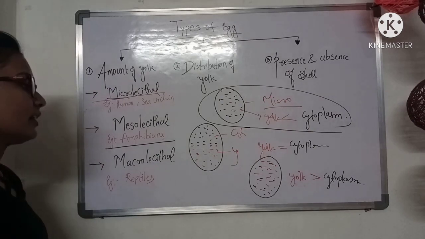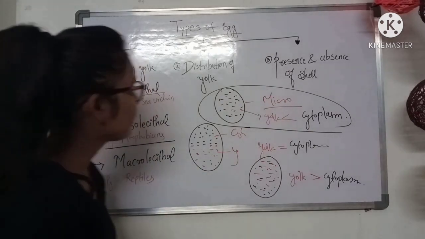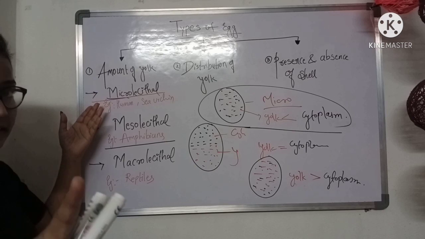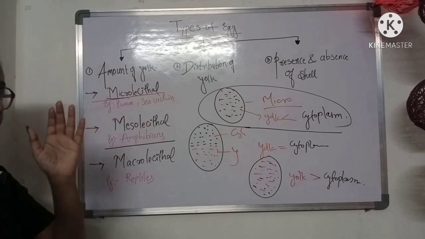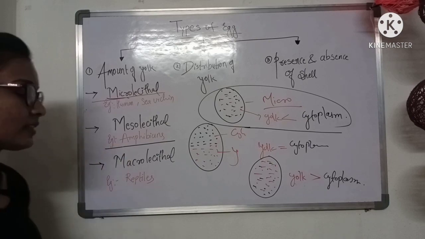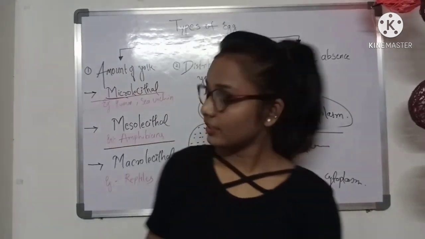Okay, so it is seen in reptiles, right? So microlecythal is seen in human beings, human females and sea urchin. Mesolecythal is seen in amphibians and macrolecythal is seen in the reptiles.